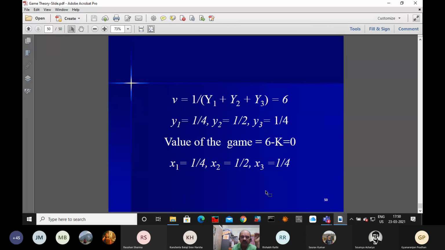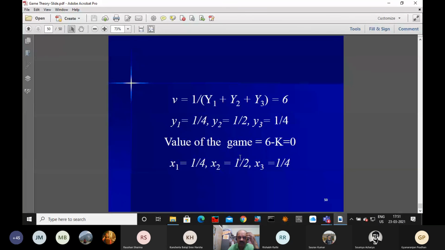So here, if I am solving this problem, now don't ask how to solve this problem. So we are solving the problem, and we find the value of the game. The value of the game is equal to 6. And once we have got the value of the game equal to 6, we can find y1, y2, y3. This is not the capital Y1, this is small y1, small y2. So once we have this, we can find the capital Y1 also.